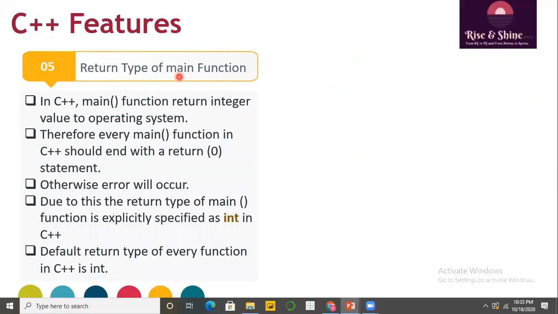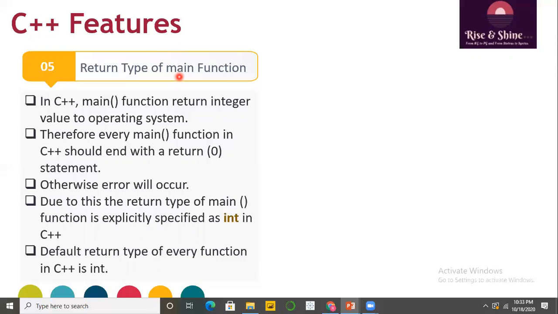The next C++ feature is the return type of the main function. My student friends, in C++, the main function returns an integer value to the underlying operating system. That is, whatever program we create using C++ returns some integer value to the operating system. Therefore, every main function in C++ should always end with the statement return 0; otherwise, there will be an error in your program.